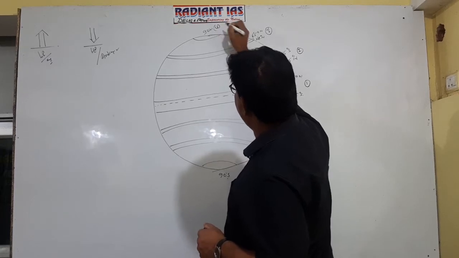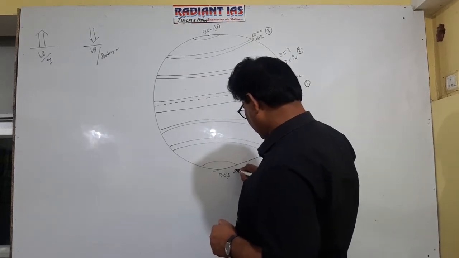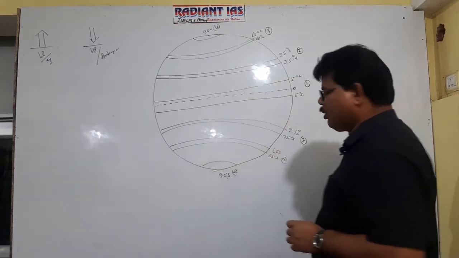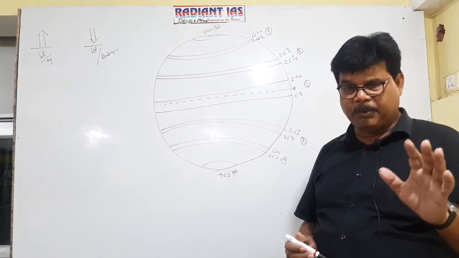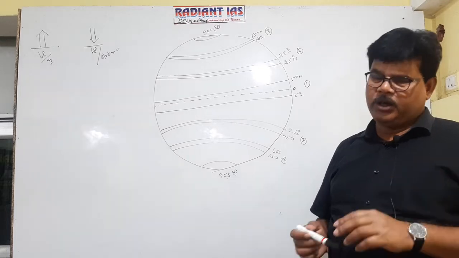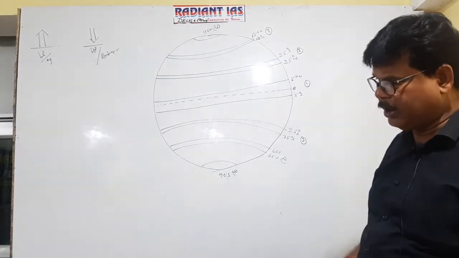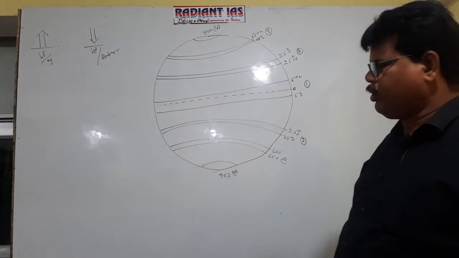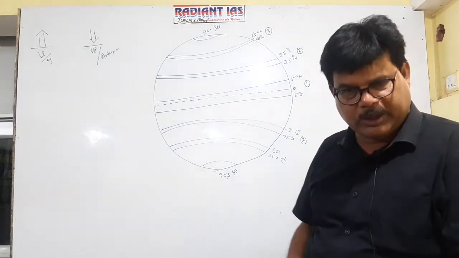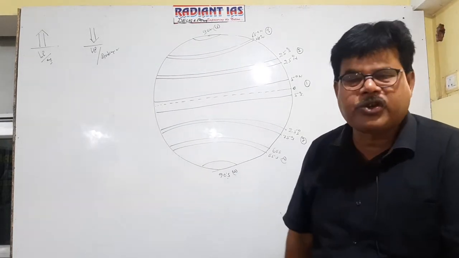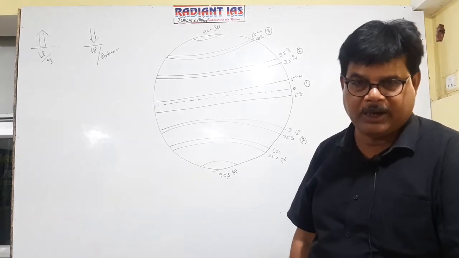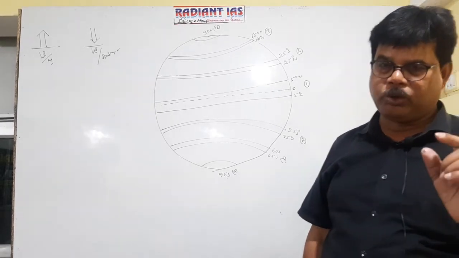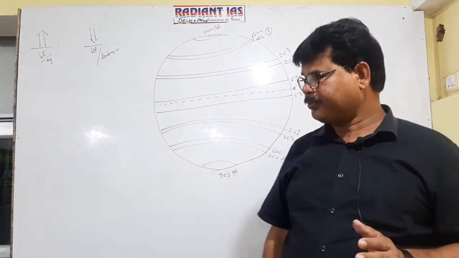Actually, you see, number 1 is referred to as equatorial low pressure belt or central part of the doldrum. Equatorial low pressure belt broadly extends up to 0 to 10 degree north and south. And the central part of equatorial low pressure belt is referred to as doldrum, and it extends between 0 to 5 degree. It is clear now?